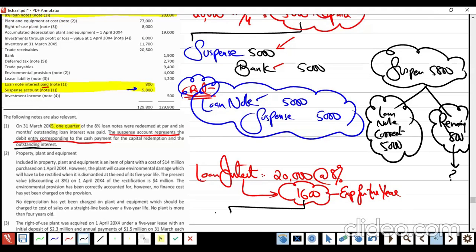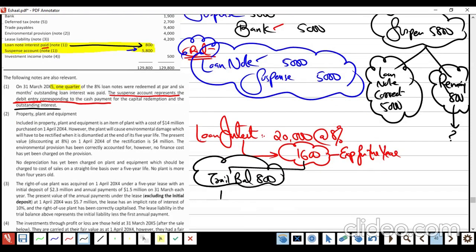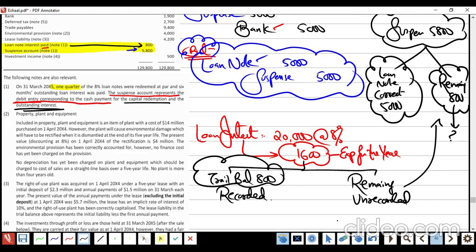Out of this 1,600, in the trial balance, how much is already recorded? 800. This 800 is already recorded, right? So the meaning is the rest is unrecorded, and they said that outstanding interest is found in the suspense account. So that's why it is 800, right or wrong? How does this 800 come? It is the balancing figure of the loan interest.